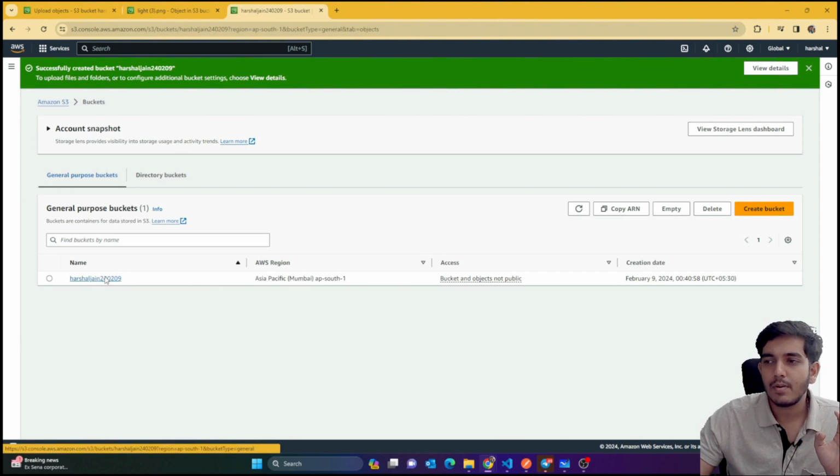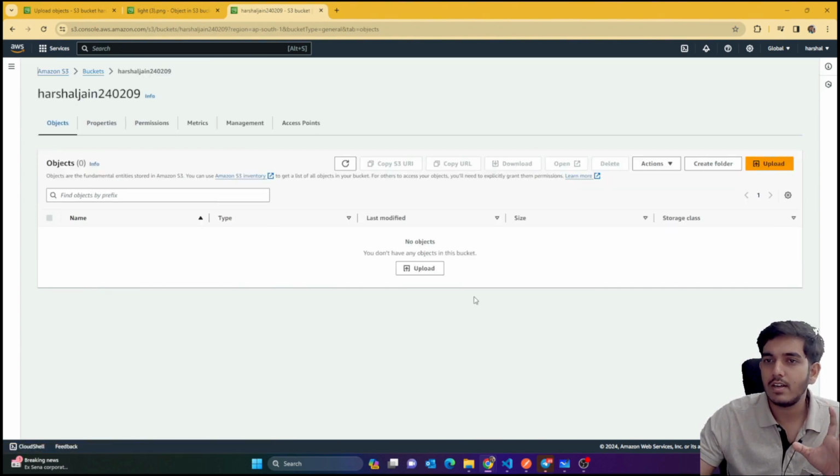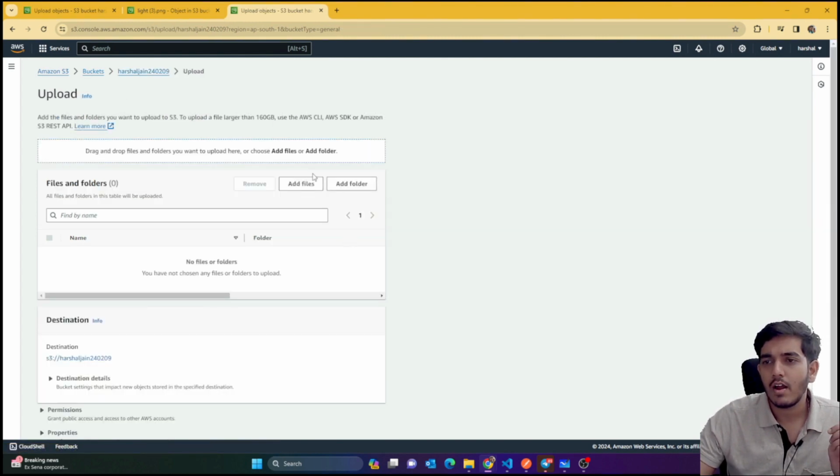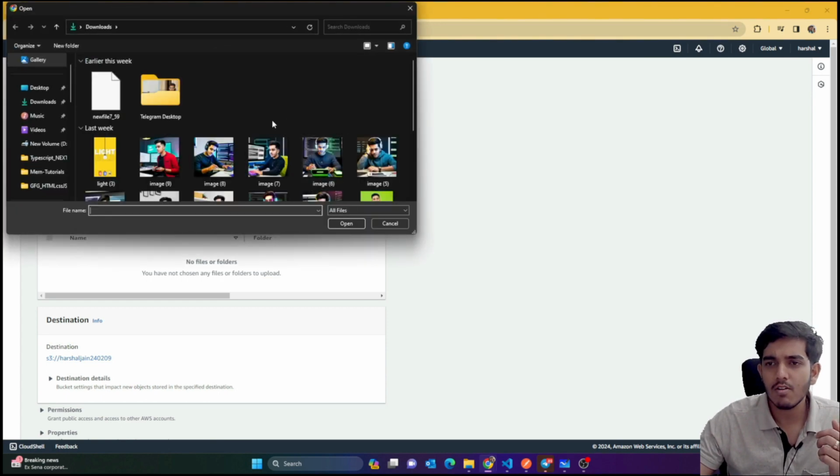Okay, so now let's come inside this, and you can see that this is the bucket. That means this is the folder. Here you can upload your images. You can create one more folder inside this, and then inside that folder you can create or upload images. So I'm just going to click on upload, and here I want to add file or folder, whatever you want, you can do this. Folder under folder, just like your computer has.